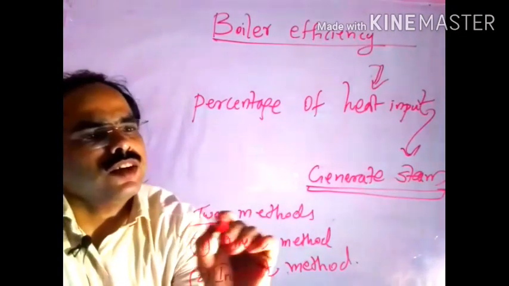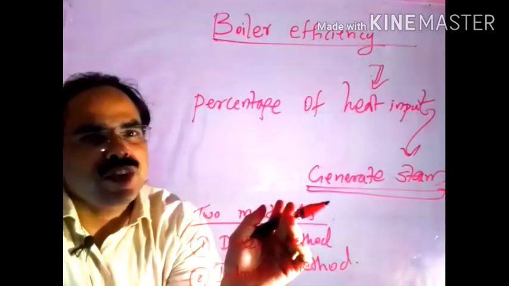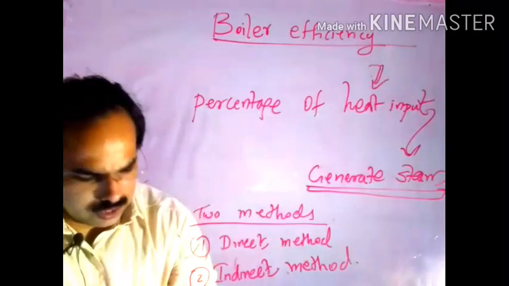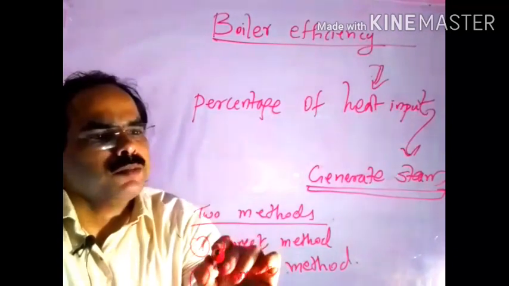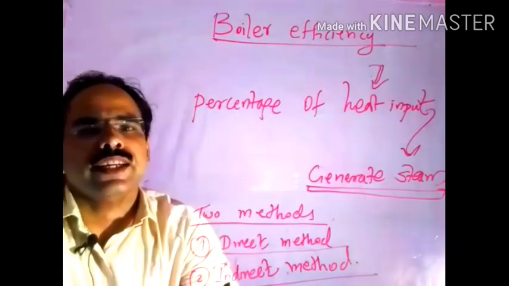In order to assess the boiler efficiency, commonly we follow two methods. One is the direct method and the other one is the indirect method.